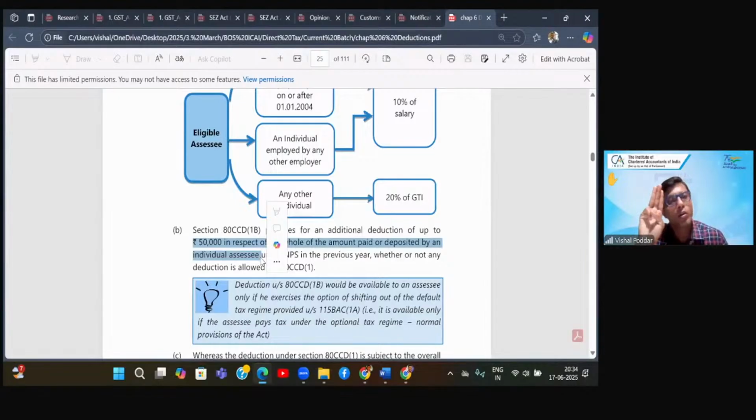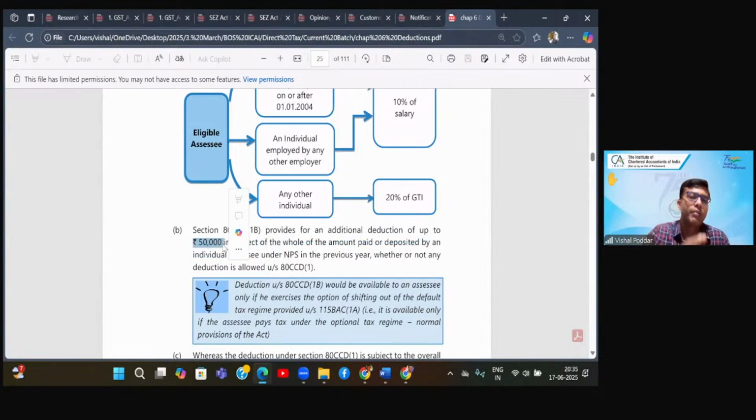How? Original limit, these three sections combined was 1,50,000. And in this three, for the third section, 80CCD, what we are presently discussing, that is central government's pension plan, for your contribution, you can claim extra deduction of further 50,000.